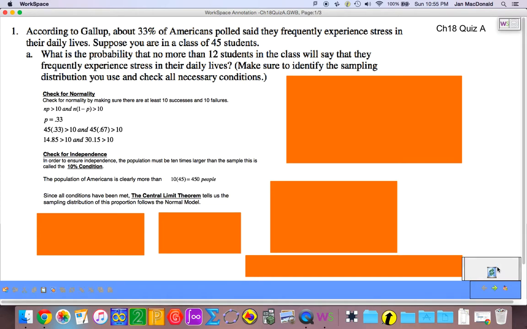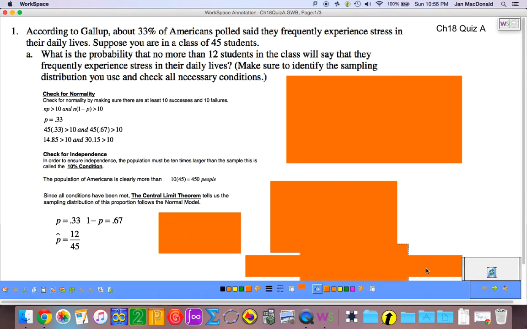Okay? So since all the conditions have been met, the central limit theorem tells us the sampling distribution of this proportion follows the normal model. So let's take a minute and define our variables. We know P is the true proportion in the population, which is the 0.33. We know P hat is the sample proportion, and for us this is going to be 12 over 45. That's going to be our P hat. Okay. And our 1 minus P is going to be 0.67.